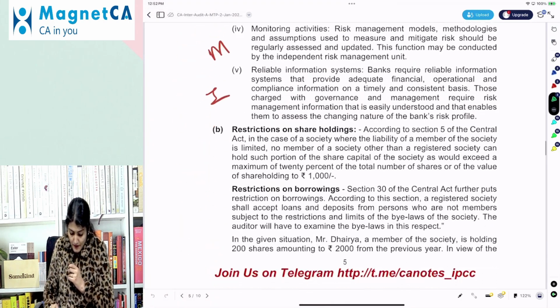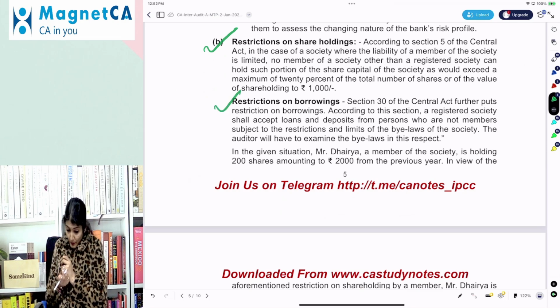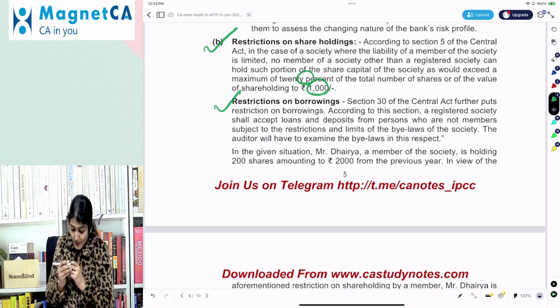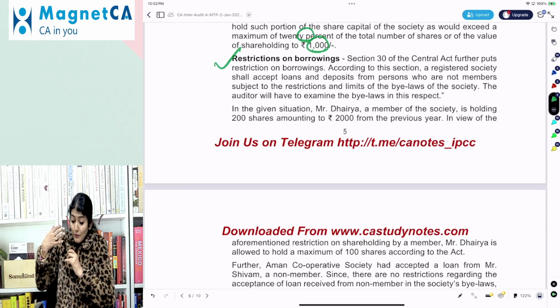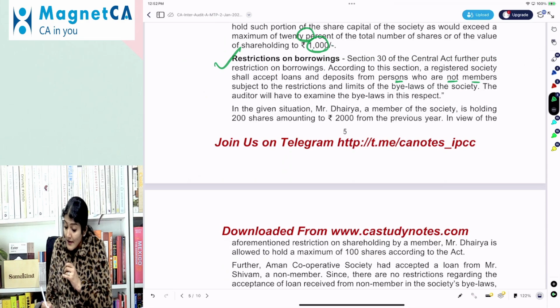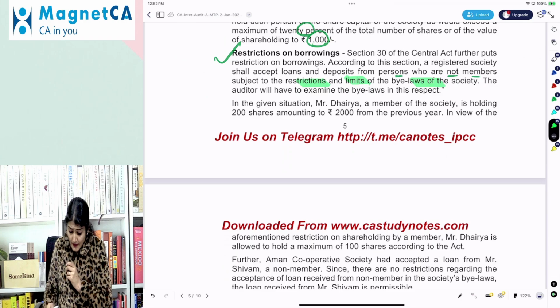Right. So now here the question is regarding restriction on shareholding and restriction on borrowing. Right. So what does it say? 20% of the total number of shares, or shares of the value of rupees 1,000. And borrowing, what does it say? A cooperative society can borrow, shall accept loans and deposits from persons who are not the members, subject to the limits and the bylaws of the society in the given case, right?